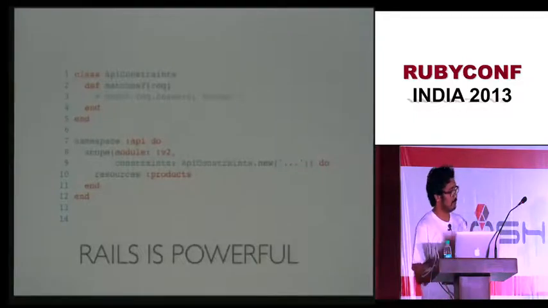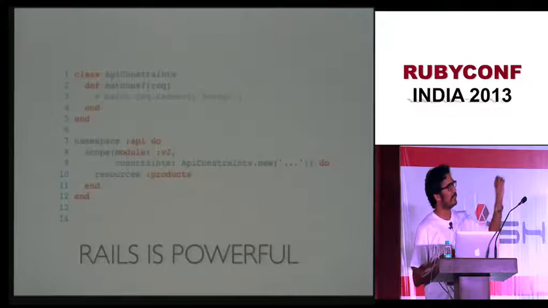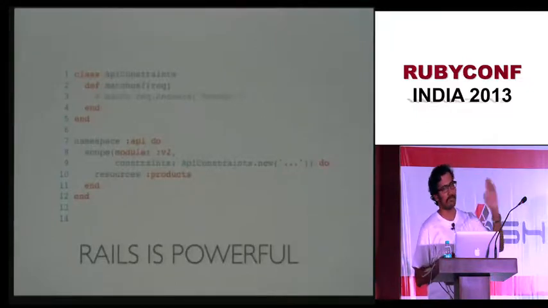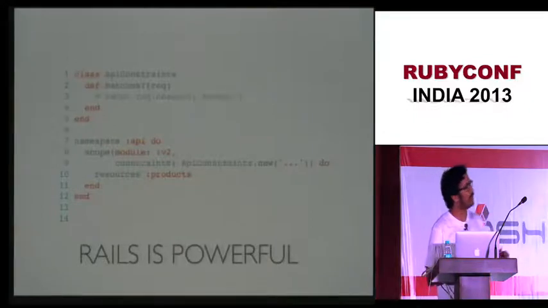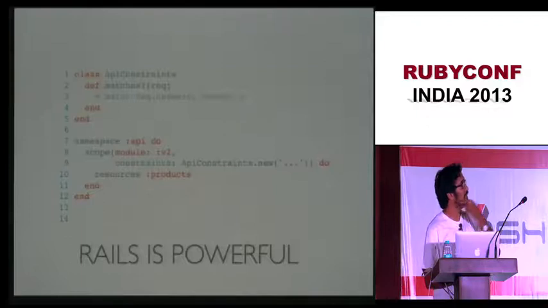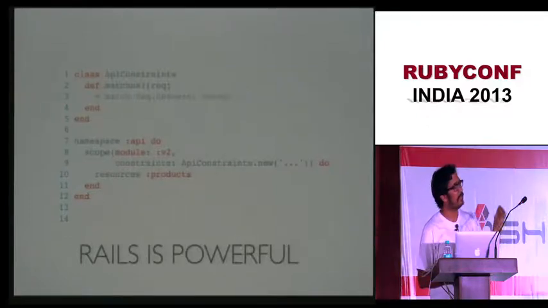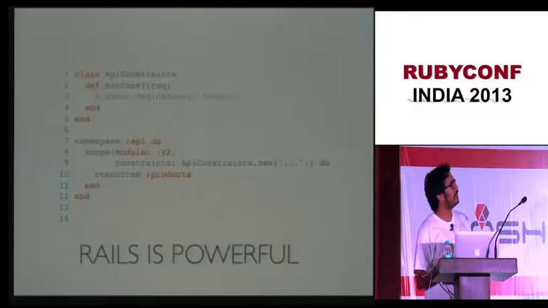The objective was that, let's say you have a resource, you have a routes file, and you want to do versioning in Rails. A pretty easy way is that you do a namespace v2 and your URLs will be prefixed by v2, v1, v3, whatever. That's pretty easy. But let's say you want to dispatch by headers. So what you can do is create a class called API, which has a matches method, and that matches method has an if condition on request.headers. And this is how you define it.